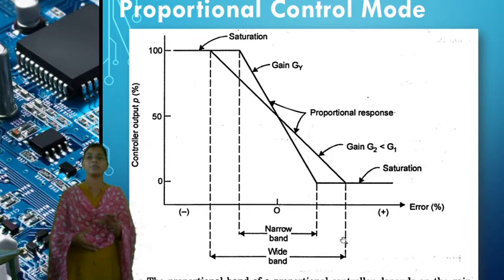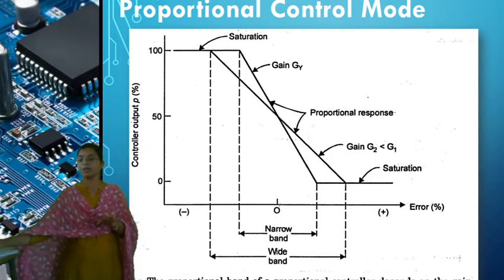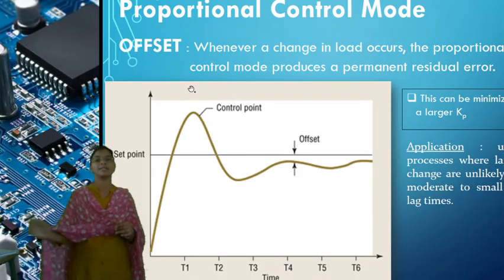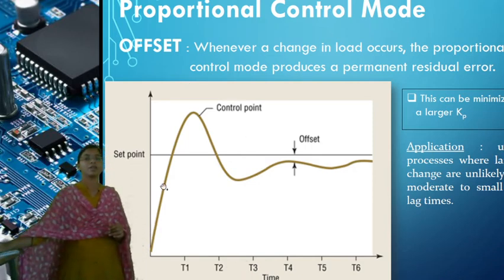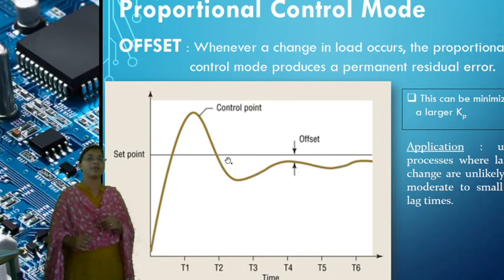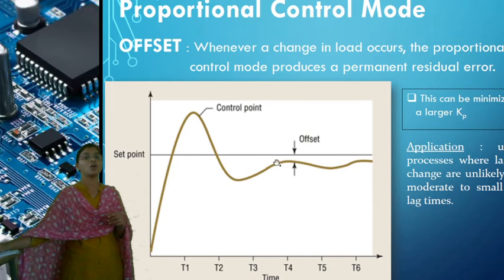Okay, we can relate the proportional band with the proportional gain by PB equals 100 by Kp. Now, about the offset: let us take this as the controller output, and here I am going to mention the set point value. The proportional action starts from 0, reaches a maximum, but does it reach the set point value exactly? No, it will maintain some deviation from the set point. That particular deviation is called an offset.